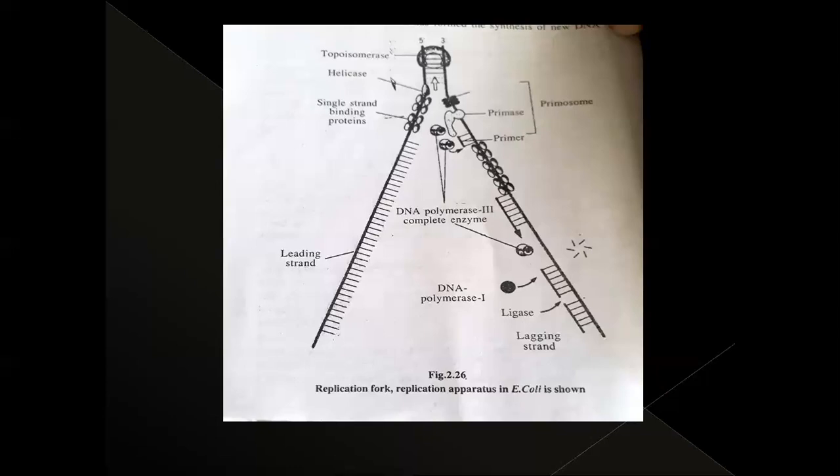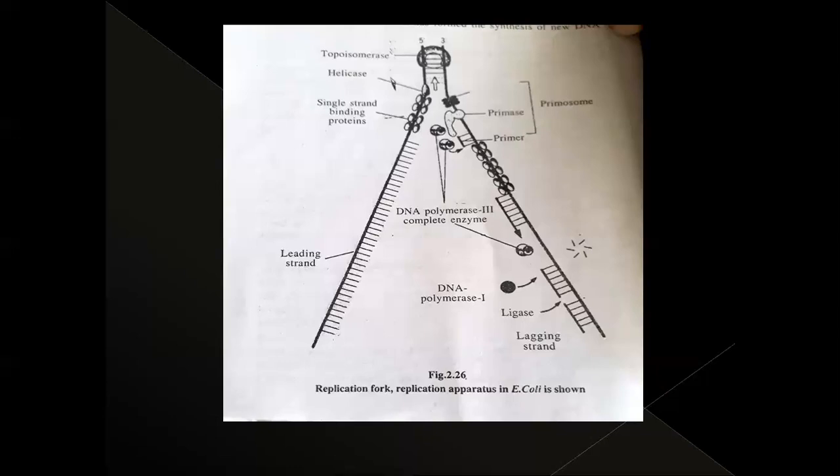The energy utilized in the DNA replication does not depend on the mitochondria. The energy is not taken from the mitochondria. The energy required for DNA replication comes from the nucleotides, where the two phosphate groups are present.